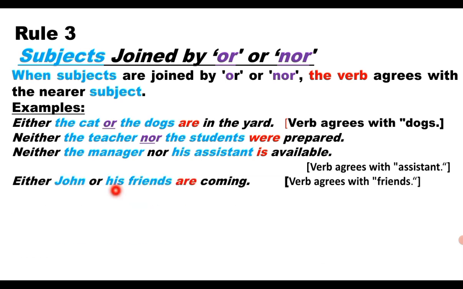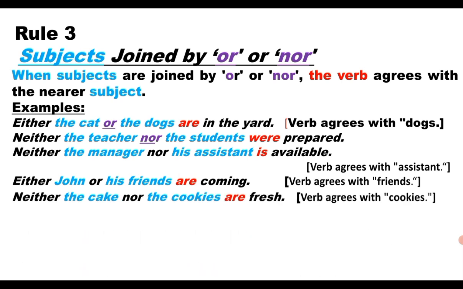Either John or his friends are coming. So, his friends is the nearest subject to the verb. As per the rule, when the subjects are joined by or nor, the verb agrees with the nearest subject. His friends is in plural form, so the verb will be in plural form. So, his friends needs a plural verb, are. Neither the cake nor the cookies are fresh. Here, the verb are agrees with the plural subject cookies.